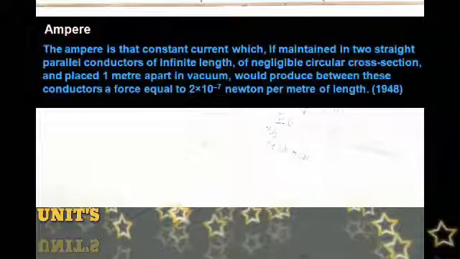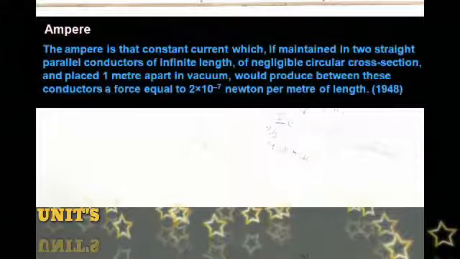The ampere is the constant current which, maintained in two straight parallel conductors of infinite length, of negligible circular cross section, and placed 1 meter apart in vacuum, would produce between these conductors a force of 2 into 10 to the power minus 7 Newton per meter of length.